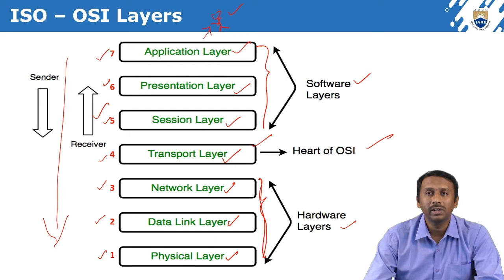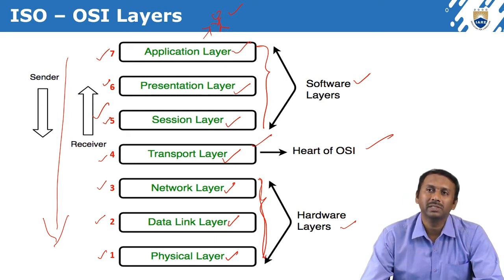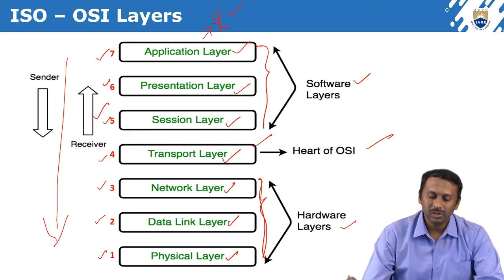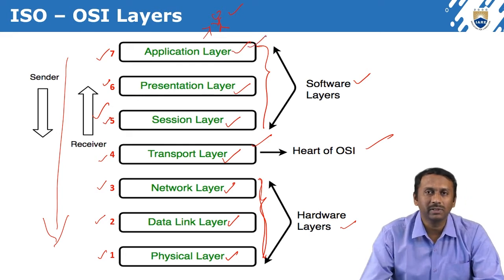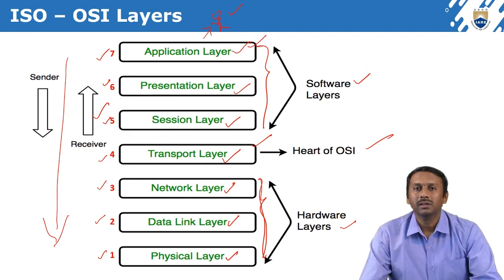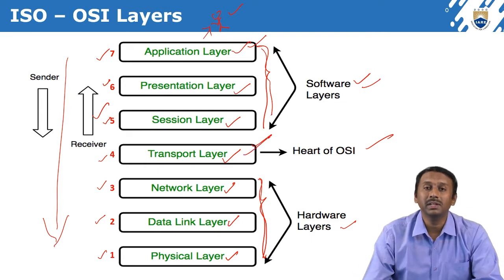The top three layers, application, presentation, and session, we can call software layers, because they are user interface layers. The application layer is completely a user interface layer, and the impact of the next two layers is also high. That is why we call these software layers. The transport layer plays a very important role.